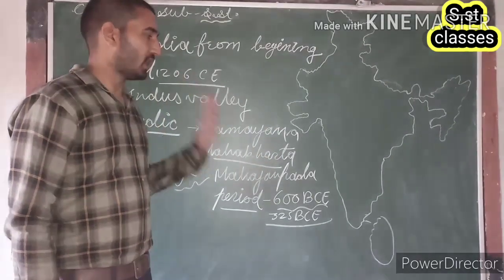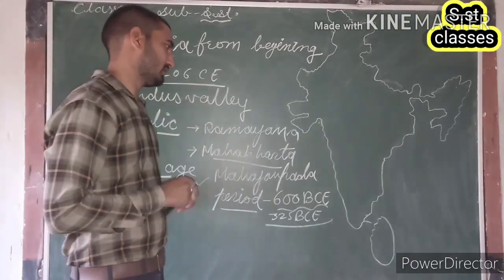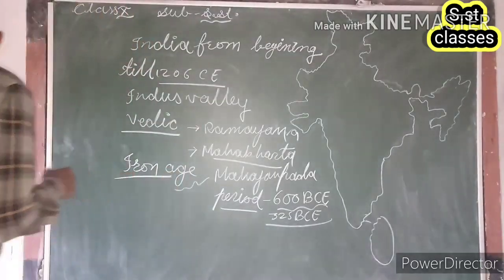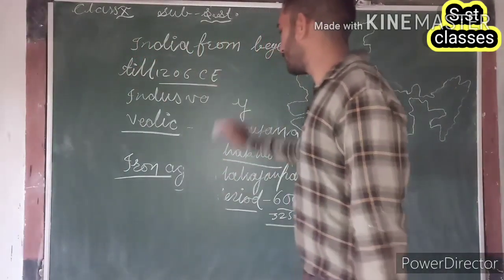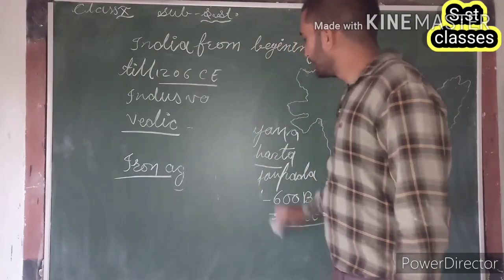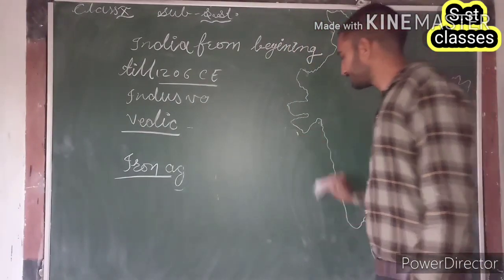Under these, we have 16 major Mahajanpadas, about which we get information from the Puranas, and along with that from Buddhist and Jain texts.